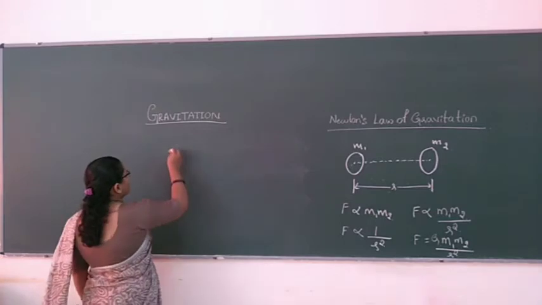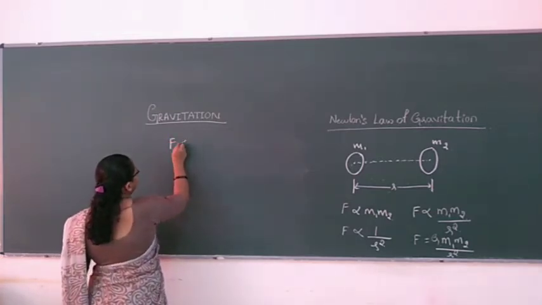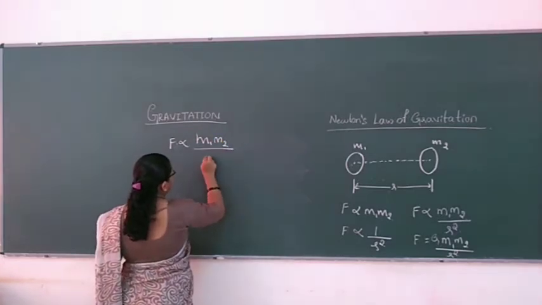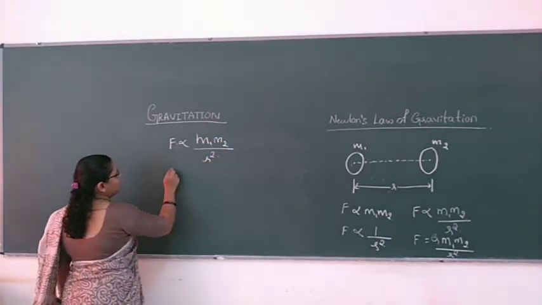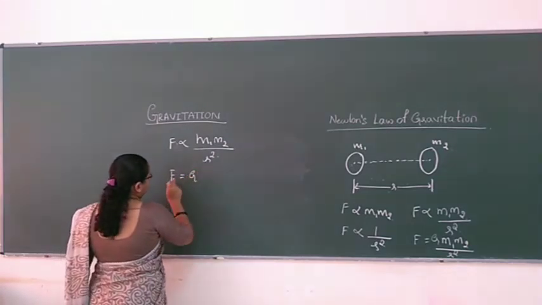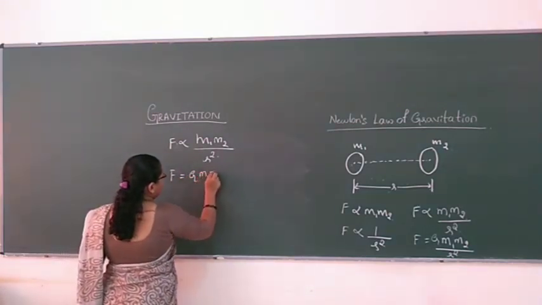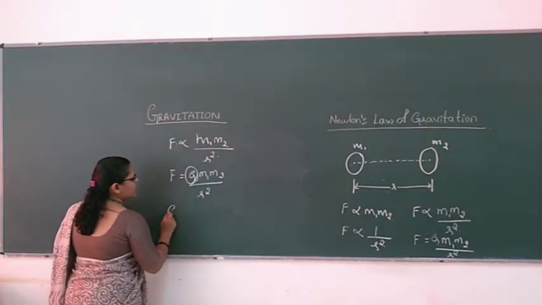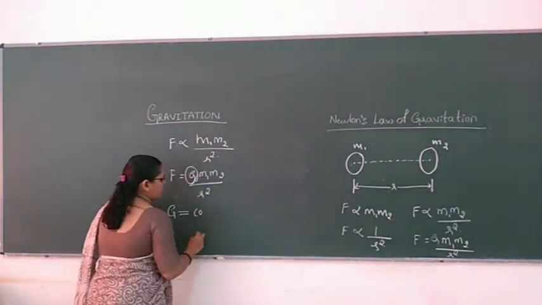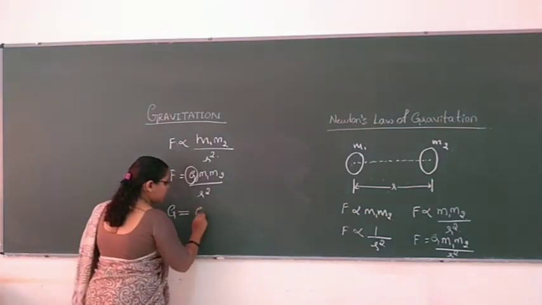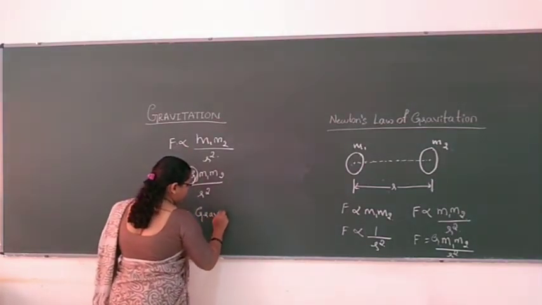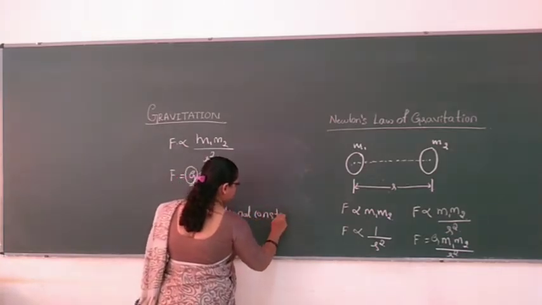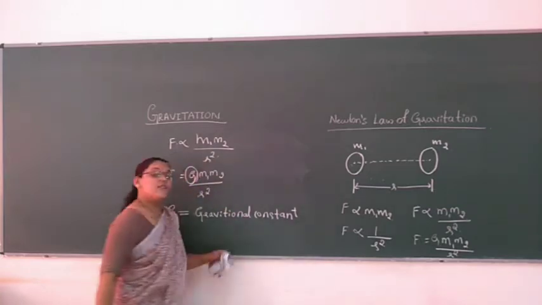If you remove the proportionality sign, once again I will write it: the product of two masses and inversely proportional to the square of the distance between them. Then F is equal to G m1 m2 by r square. So G is called a proportionality constant, or we can say the gravitational constant. What is this gravitational constant? It has some value.